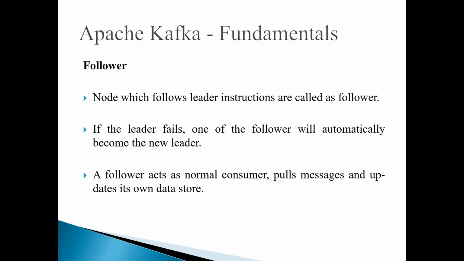So the original consumers are going to get the messages and they are consuming. Meanwhile, the followers also pull the data from the leader and they will maintain a copy of it. So all these are the terms, and this is what happens. I hope by this time you got a clear picture on this Kafka architecture.